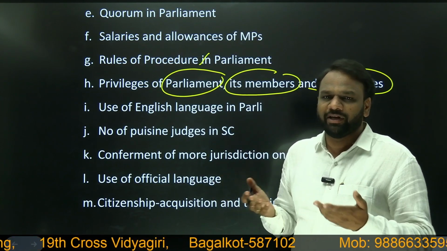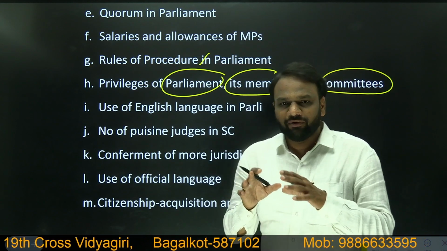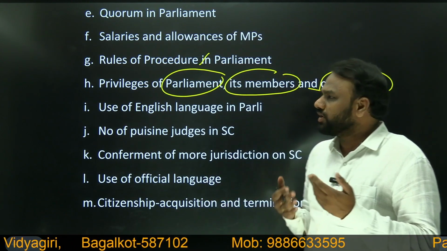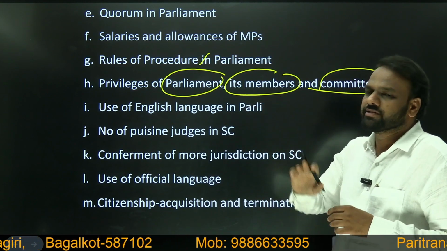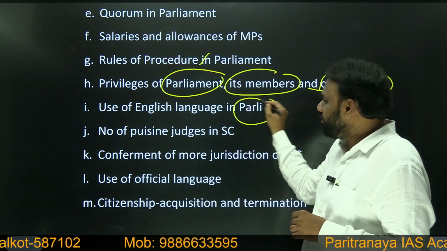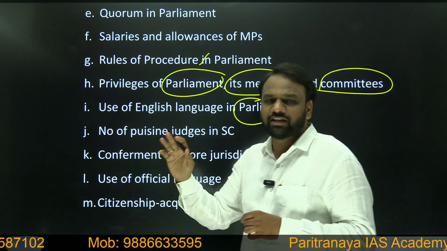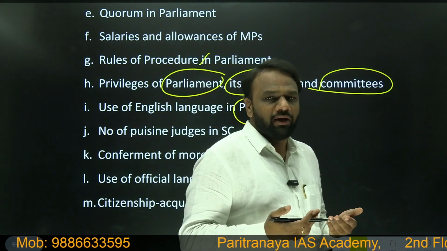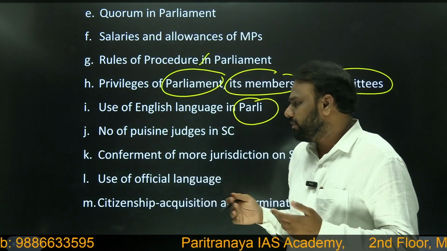These are all privileges. Whenever we want to alter the privileges, such altering does not require special majority. It requires simple majority. Next, in parliament, should we continue using the English language or not? This decision can also be made by parliament with simple majority.